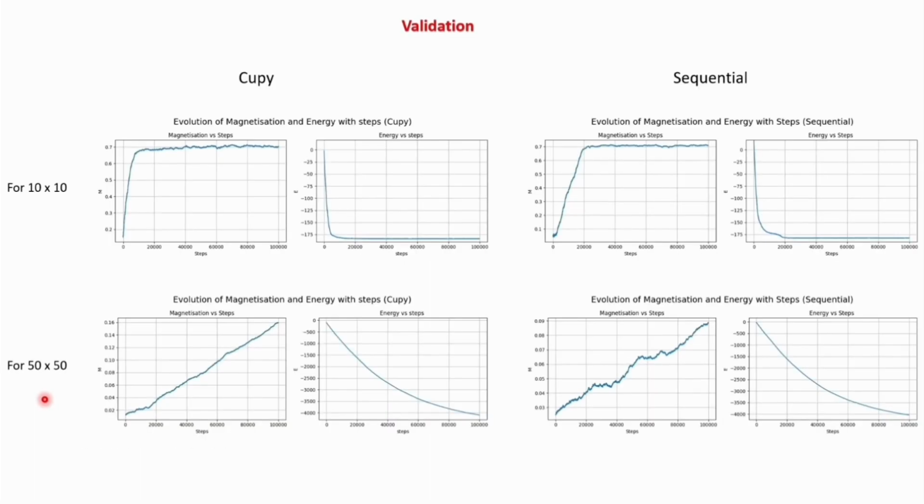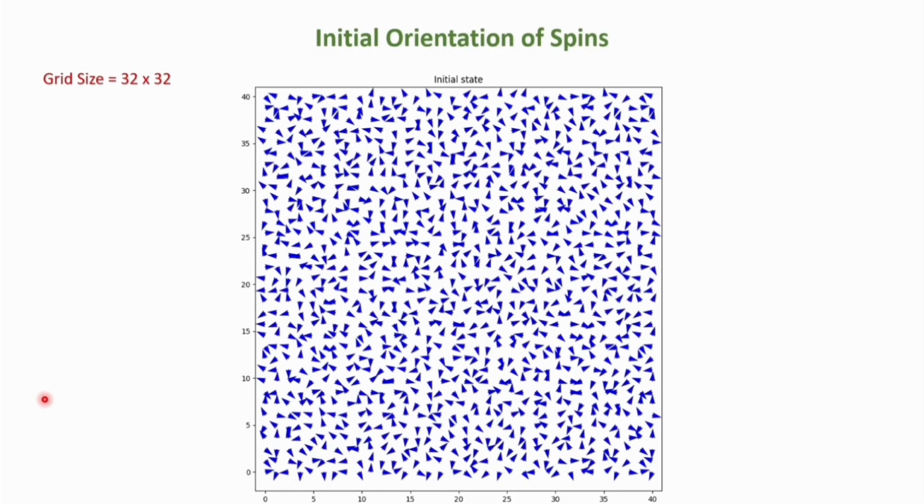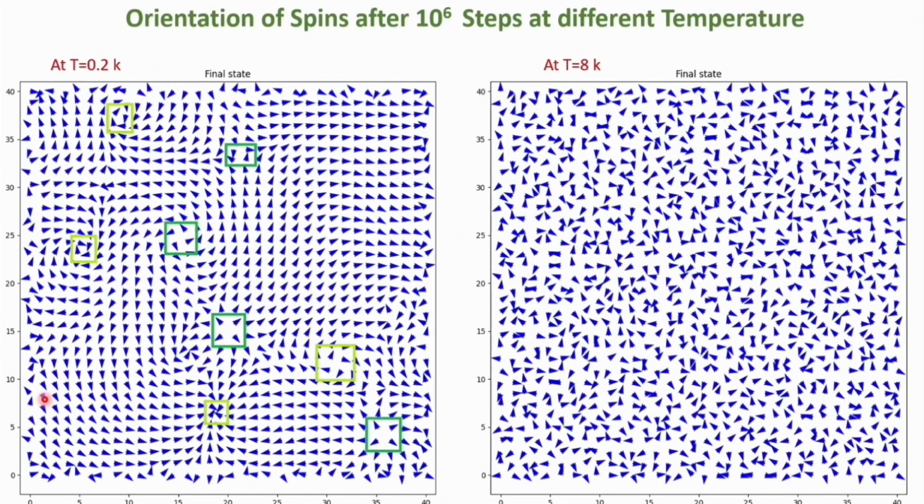I have implemented this code in CuPy. Here we can see that my result from CuPy and the result from the sequential code are matching for two different grid sizes. This is the initial configuration of a 32 by 32 grid. These are the final spin configurations for T equal to 0.2 Kelvin and T equal to 8 Kelvin. At low temperature, vortex and anti-vortex pairs form, and this is a quasi long range order, but at high temperature it is a disordered phase.